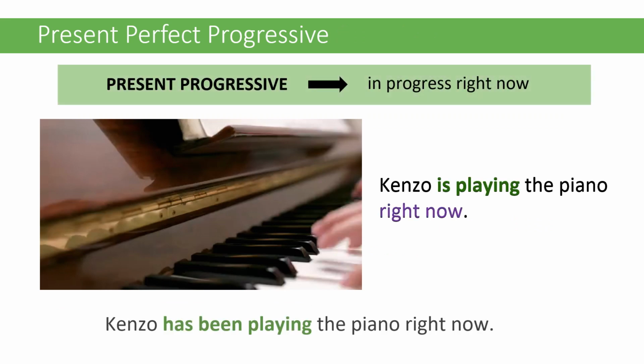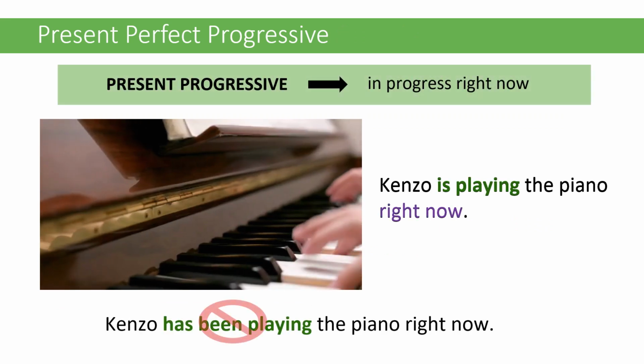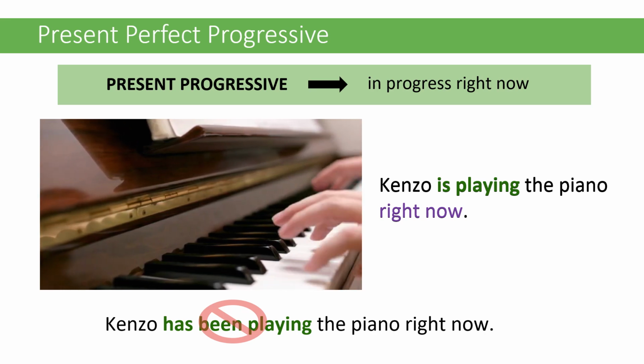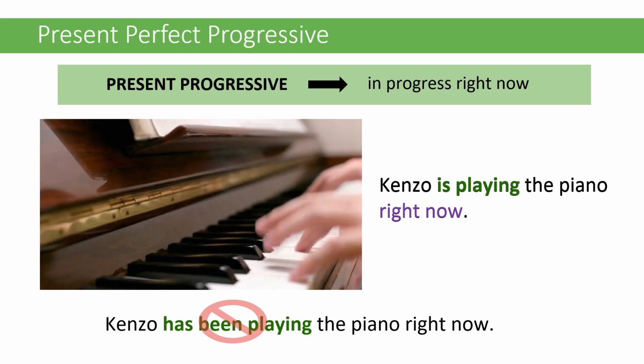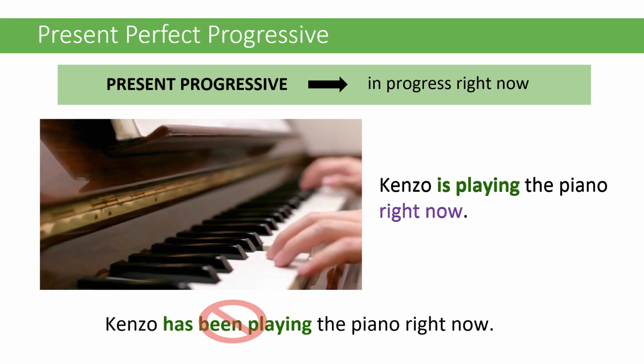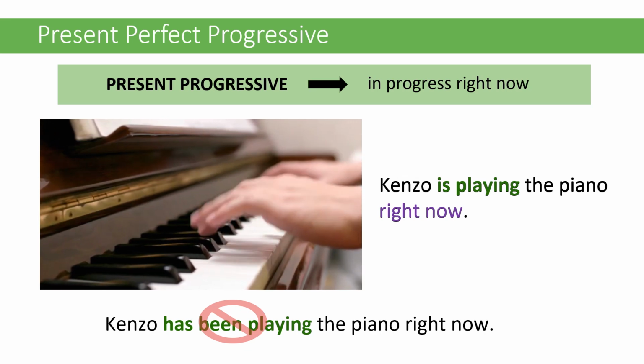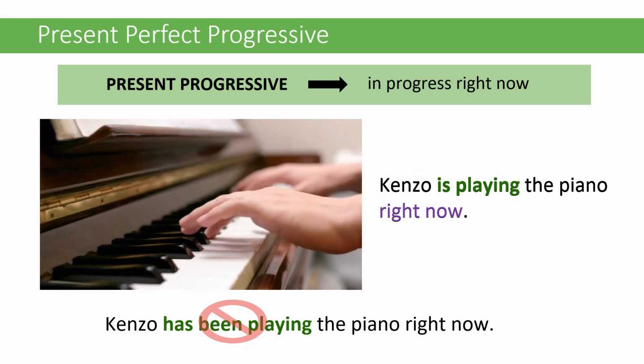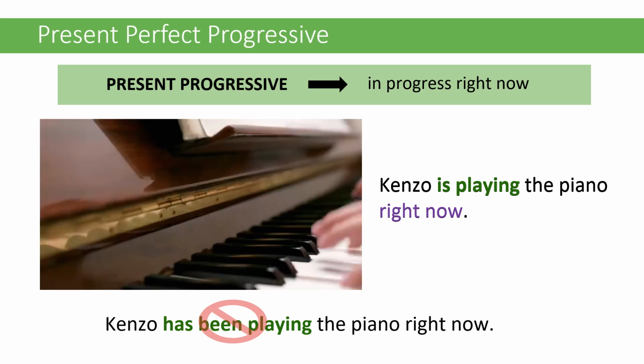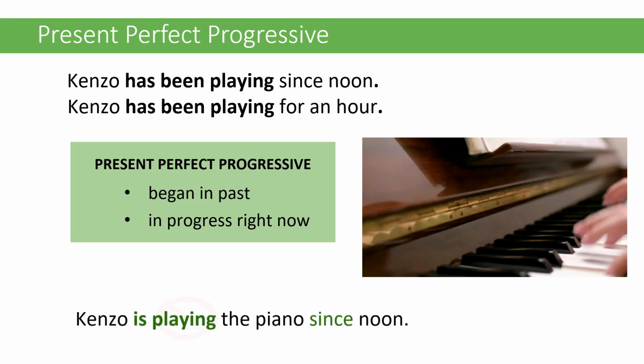So we use the present progressive for an activity that's happening right now only. We're not talking about the past, just what's happening right now. So Kenzo is playing the piano right now. In this case, we would not use the present perfect progressive. But we use the present perfect progressive, not the present progressive, to show how long, or the duration, of an action. Kenzo has been playing since noon.